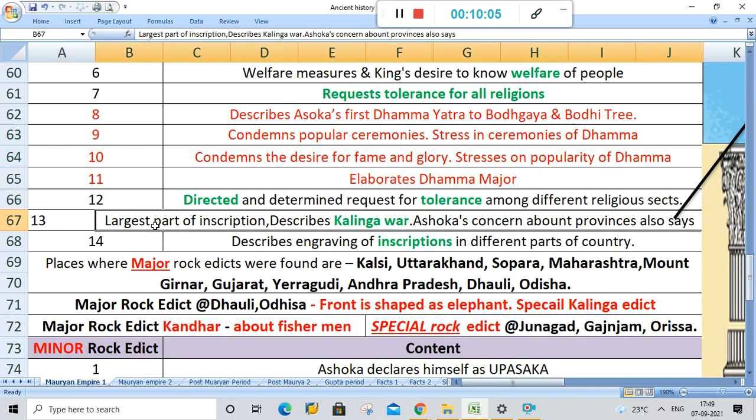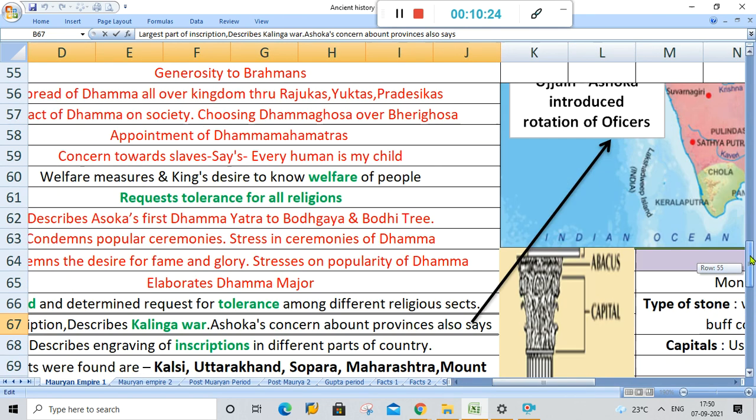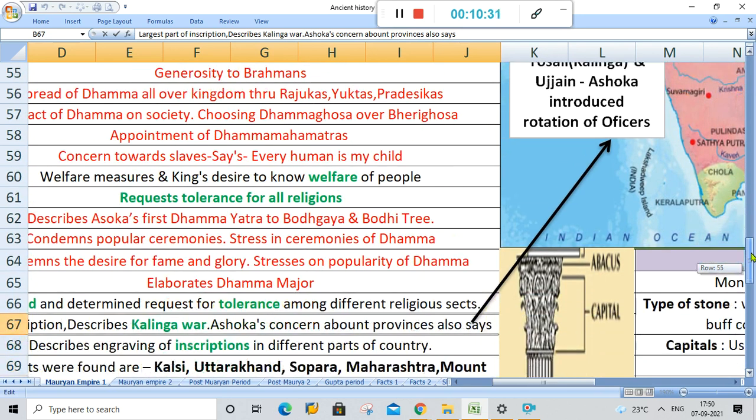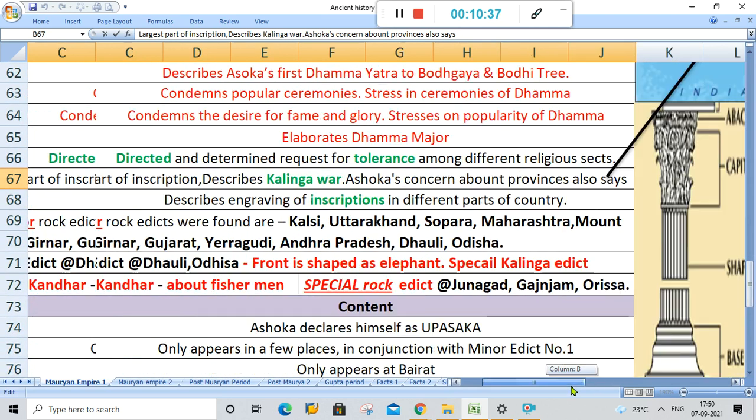In the 13th, the largest part of the inscription. This is a matter of fact that you have to remember. That is, the 13th one is the largest part of the inscription. It describes the Kalinga war. War is the word that I told you to remember in the story. And Ashoka's concern about provinces also: between Takshashila, Kalinga and Ujjain, Ashoka introduced the rotation of the offices. This is related to the administration of the Mauryan kingdom. I will explain it in further classes.